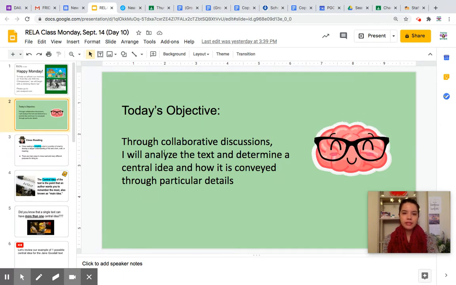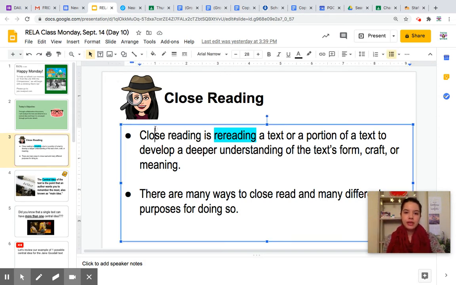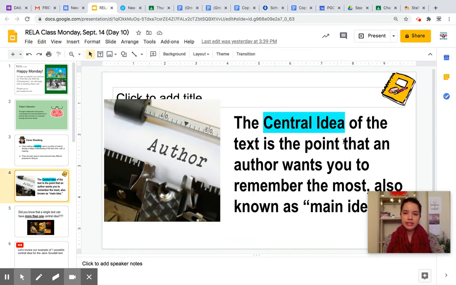Through collaborative discussions, I will analyze the text and determine a central idea and how it is conveyed through particular details. So we continue today thinking about this concept of close reading. We've already read our text at least once, and now we're going back and rereading it for specific details. As we're reading, we want to find this central idea. What is the text pointing to? What is the author trying to tell me?